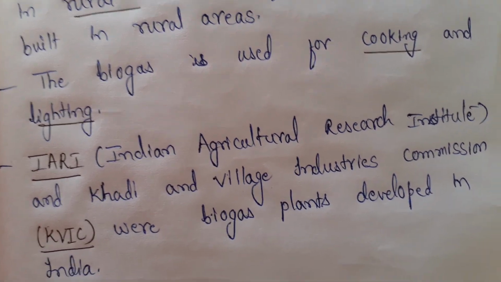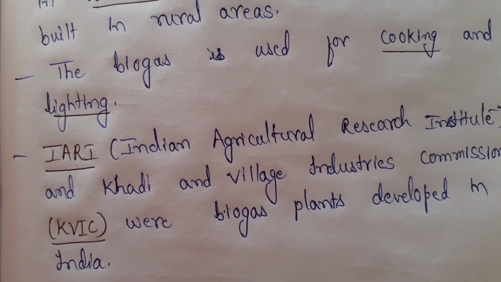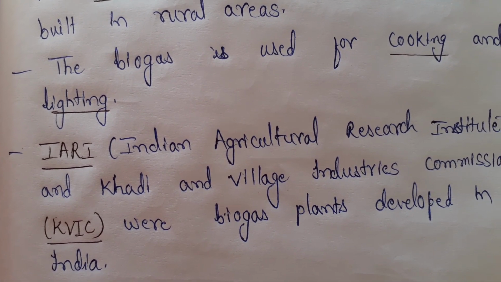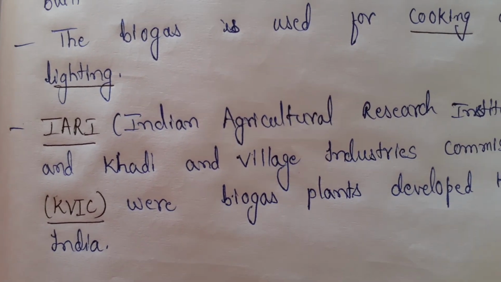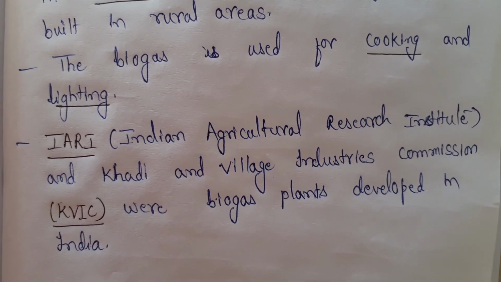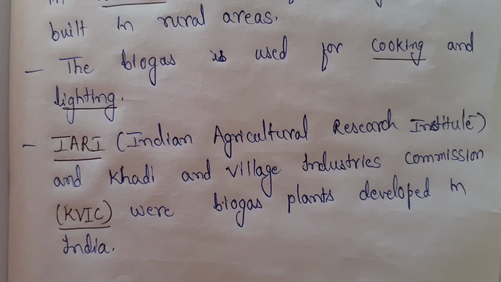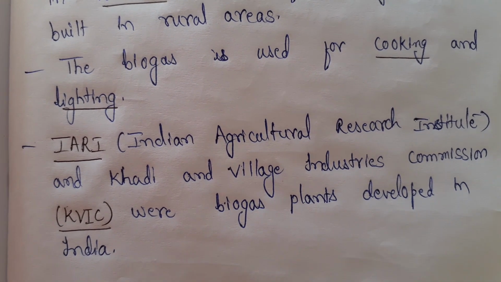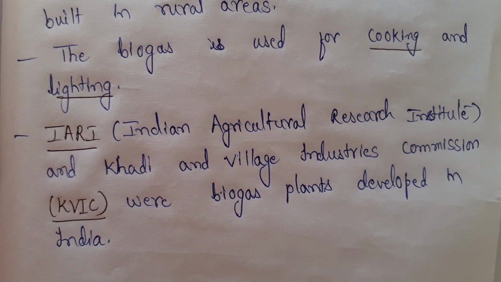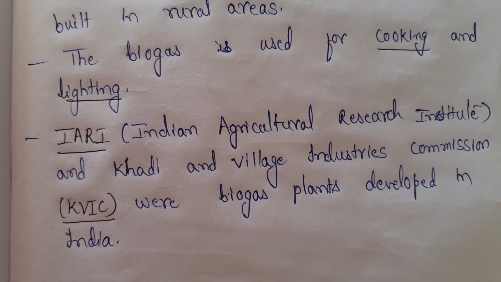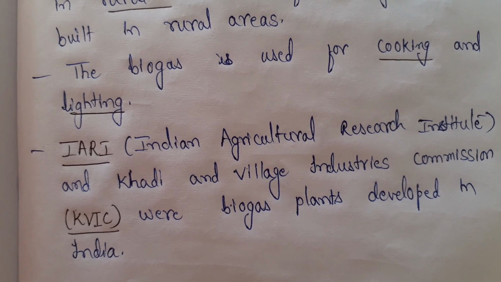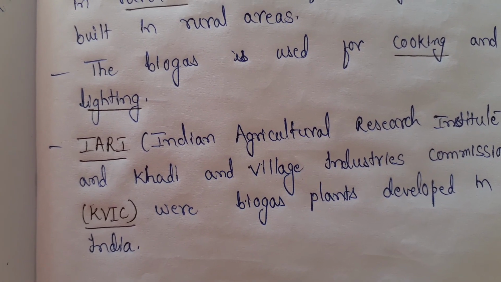Now, because we are using it for cooking and lighting purposes, you call this biogas a source of fuel. In India, IARI and KVIC are the major contributors towards the development of the biogas plant. IARI stands for Indian Agricultural Research Institute, which has helped in the development of biogas plants, and Khadi and Village Industries have also helped in the development of biogas in most of the villages present in India.